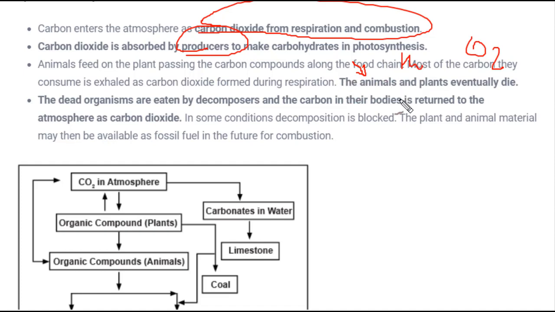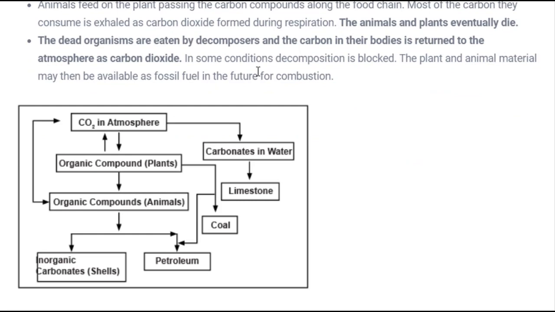Eventually, when those plants or humans die, the decomposers start acting on them, and the carbon is returned back to the atmosphere or environment. So this is the entire cycle of carbon. If we try to understand from the diagram, you can see carbon dioxide in the atmosphere, consumed by plants, and these plants may then be consumed by animals.